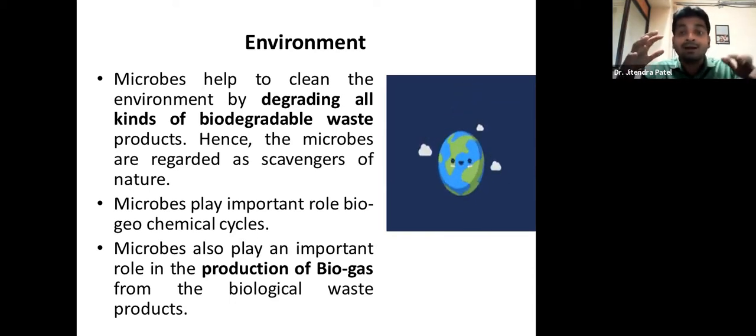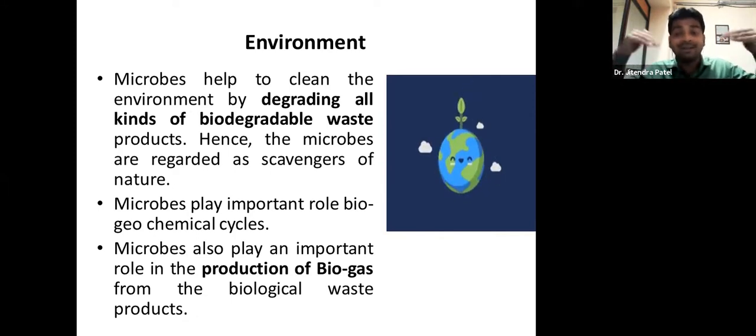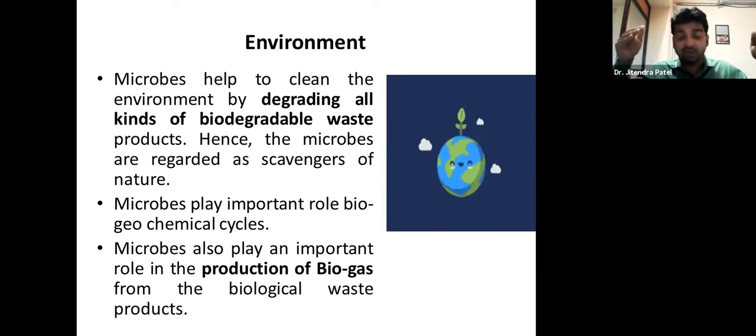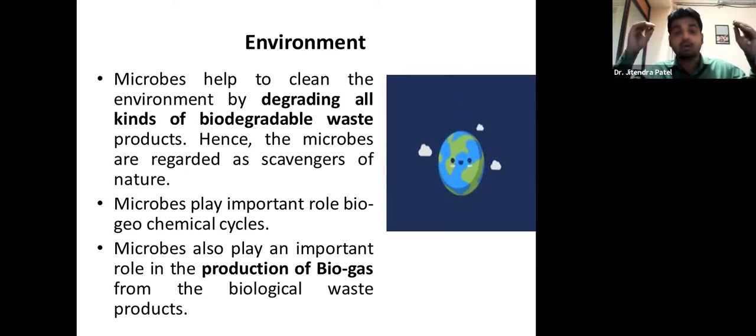Things will not be converted or degraded, and they will remain as they are. Dead bodies of human beings, animals, birds, elephants, insects, many things, will stay as they are. So what will happen? The entire earth will be packed, it will be full. That's why it's very important.